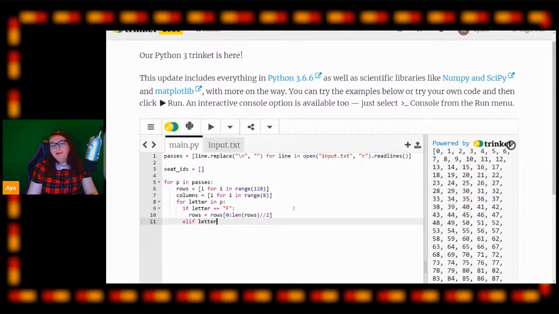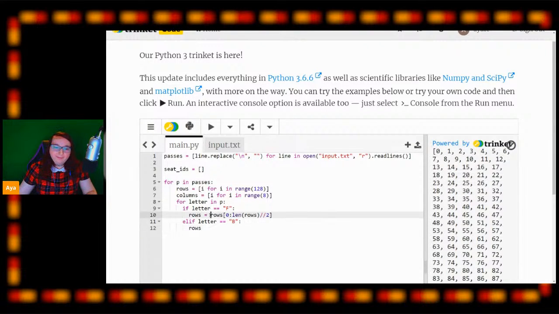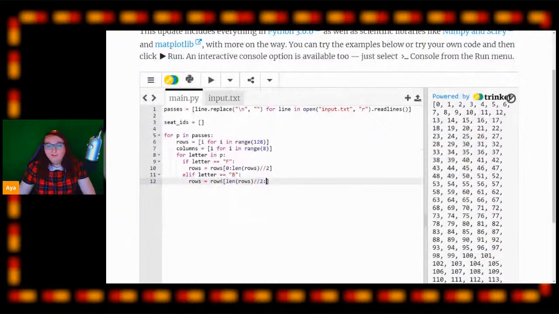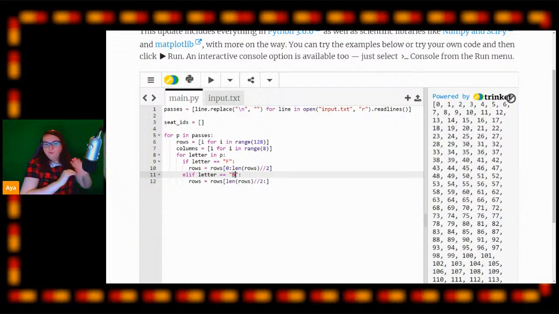However, if the letter equals B, we want the back half of the rows. So we do the same thing, except we go from the middle until the end. This here will take us from the middle, and we slice it with a colon up until the end of the array, just like so. So this is saying if the letter is B, we throw away the front half of the array. We don't need that anymore. Those numbers aren't important to us. We only need the back half of the numbers.